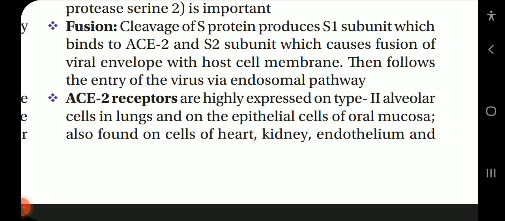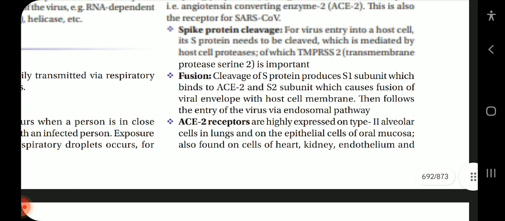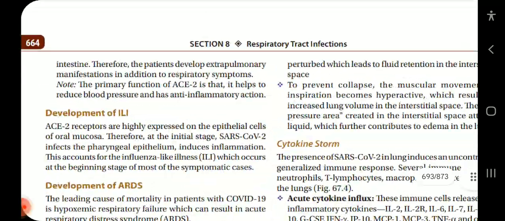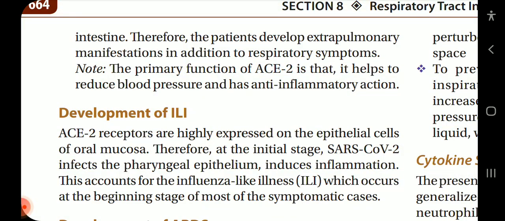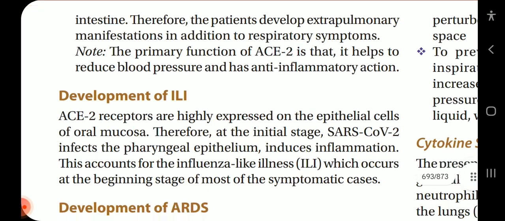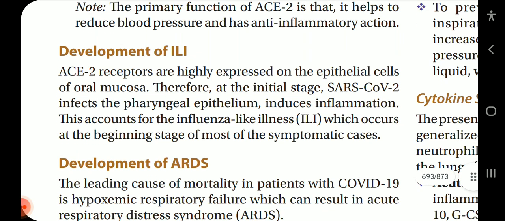ACE2 receptors are highly expressed on type 2 alveolar cells in lungs and on the epithelial cells of oral mucosa, and are also found on cells of the heart, kidney, endothelium, and intestine. Therefore, the patients develop extrapulmonary manifestations in addition to the respiratory symptoms. Note, the primary function of ACE2 is that it helps to reduce the blood pressure and has an anti-inflammatory reaction.